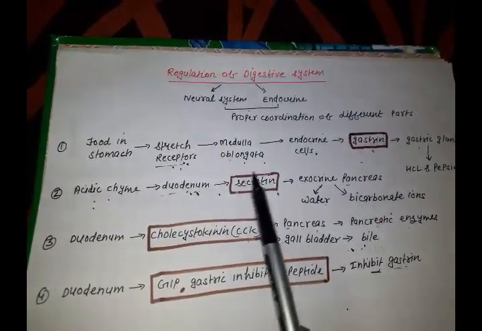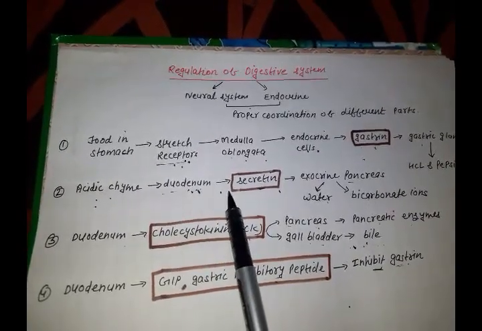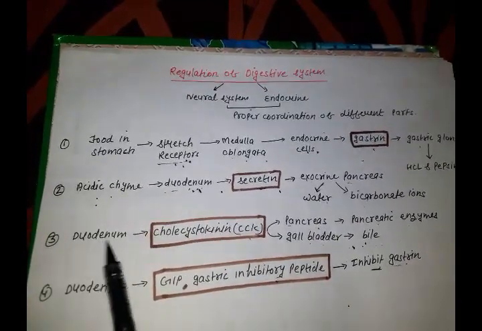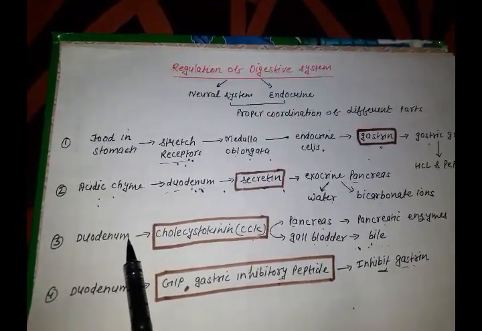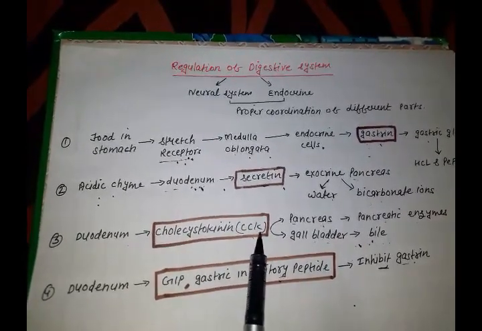Now, once the acidic environment is removed or the alkaline environment is maintained by both of these, again the duodenal cells will get the signal and they will start releasing the CCK hormone.